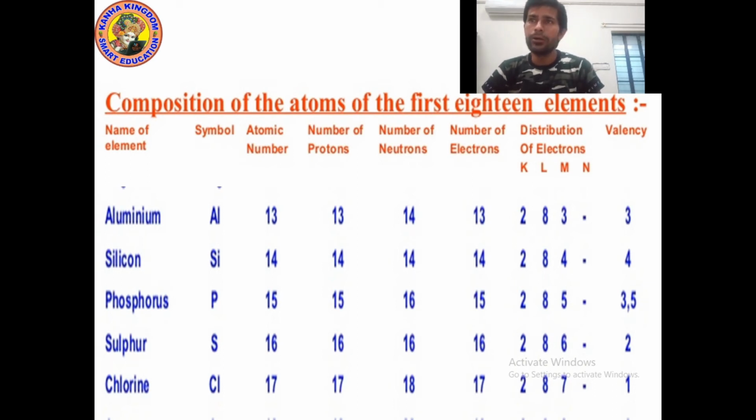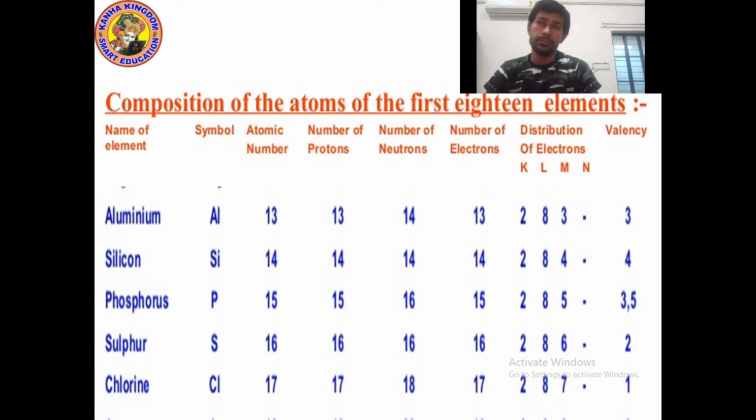How? Because in silicon we always look at the electrons of the outermost shell. So silicon's outermost shell has 4 electrons. It needs 4 more to complete the octet rule, because according to the octet rule we can fill a maximum of 8 electrons in the outermost shell. It already has 4 electrons and needs 4 more. So it can either lose 4 electrons or gain 4 electrons. So its valency will be 4.